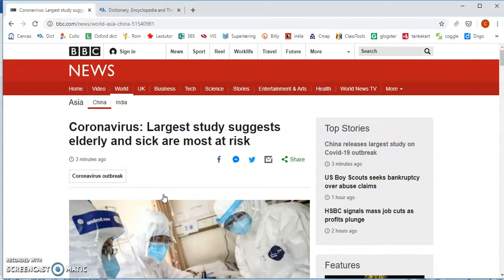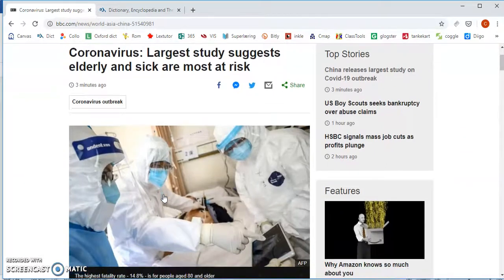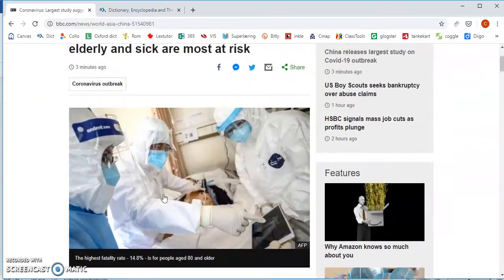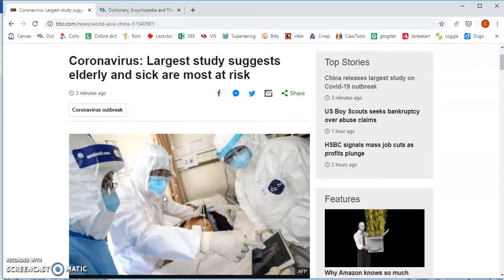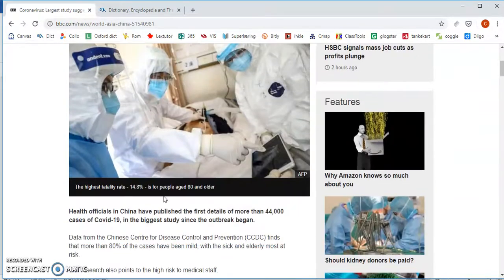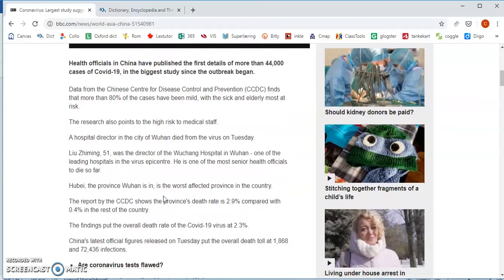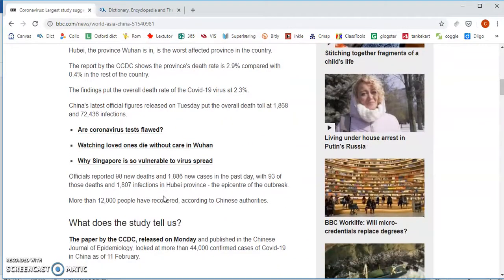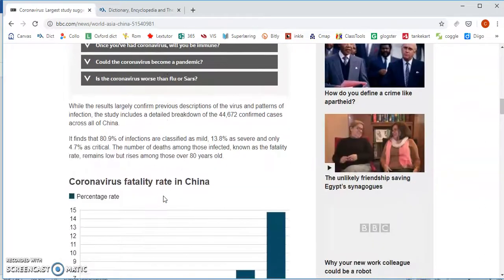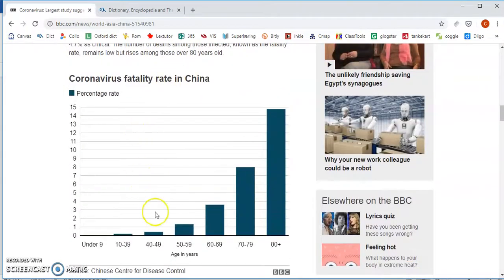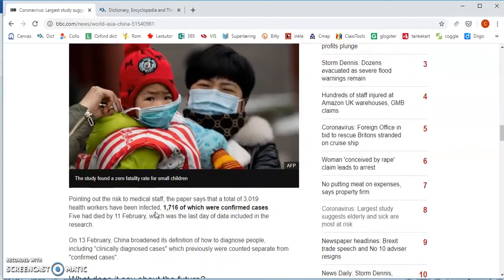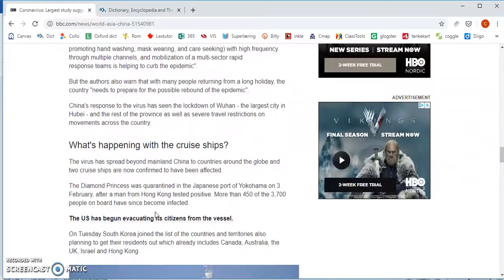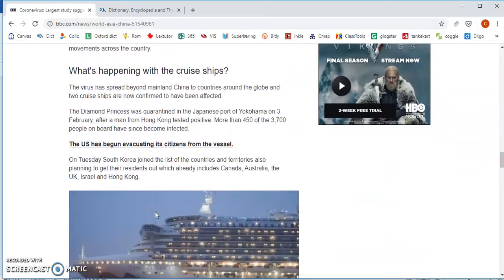So what I would start with is just to skim through the article to get an idea about what it's about. And when I do that, I see this is about a study about who's at risk. So there's a lot of talk about risks here, and of course a lot of talk about the virus itself and so on. And then you see these different graphs and statistics, and confirmed cases. So I want to scroll through, skim a little bit, get an idea.